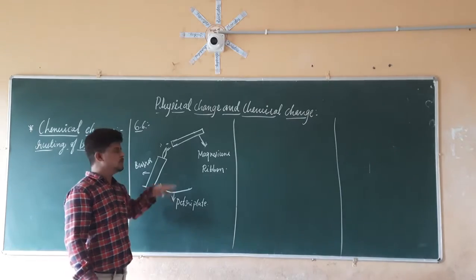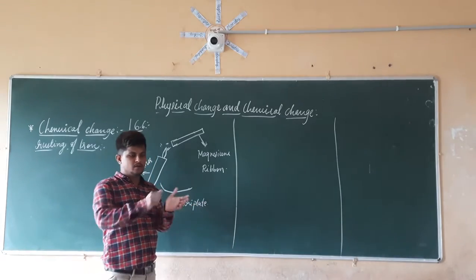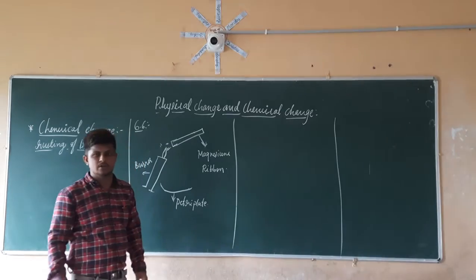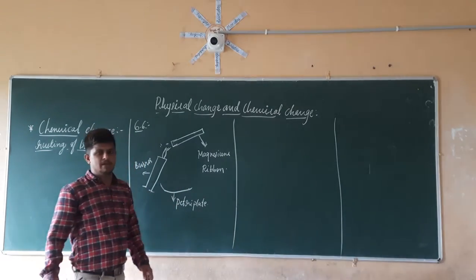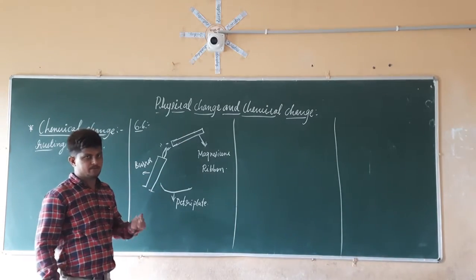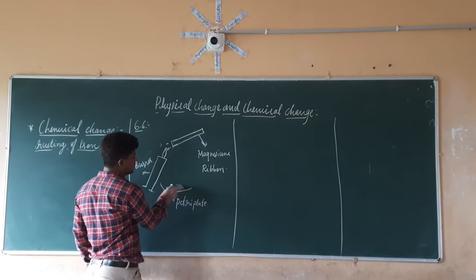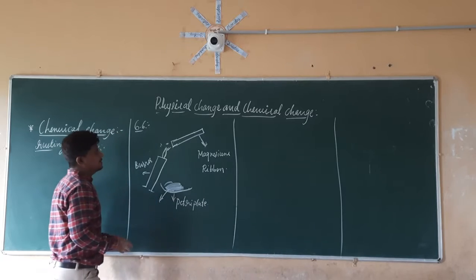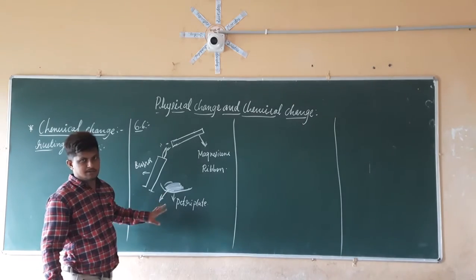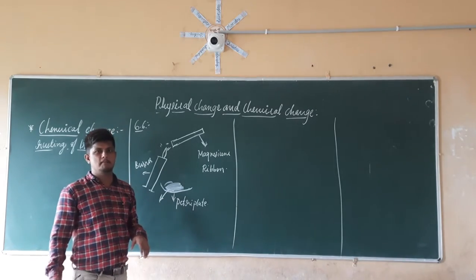So what we are going to do here, before burning this magnesium ribbon, we are going to clean it. We are going to use sandpaper and clean the upper portion of the magnesium ribbon. Then we are going to heat it. While heating, what will happen? The solid surface of the magnesium ribbon is going to convert into powder form, brownish in color. That powder is going to be collected in the Petri plate.